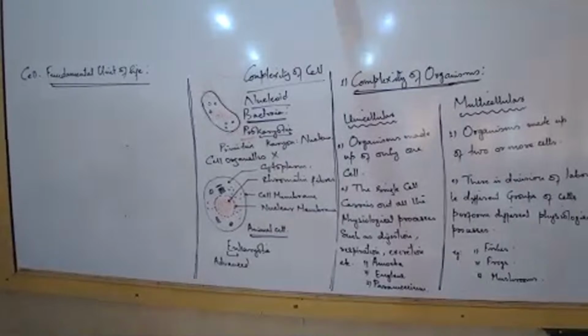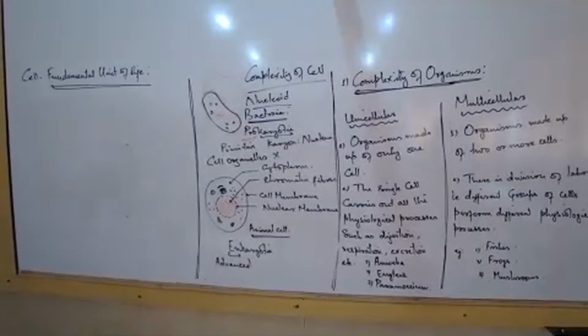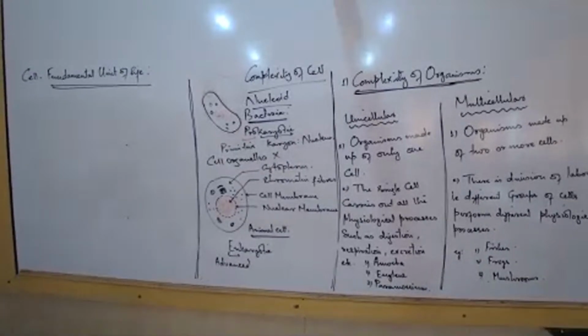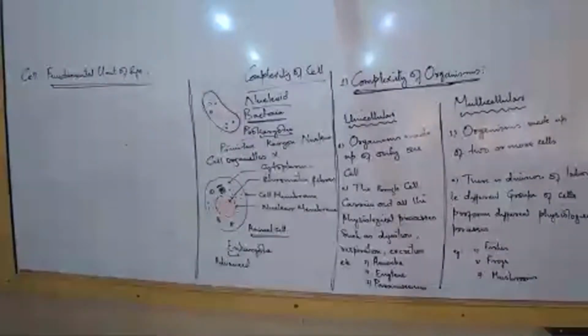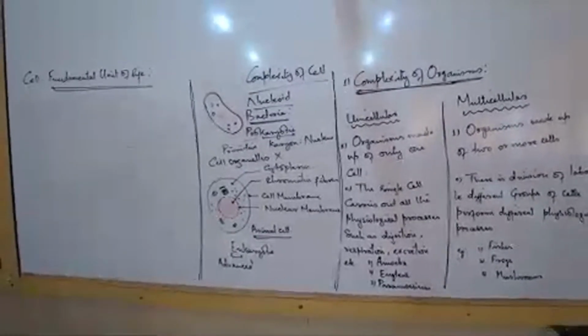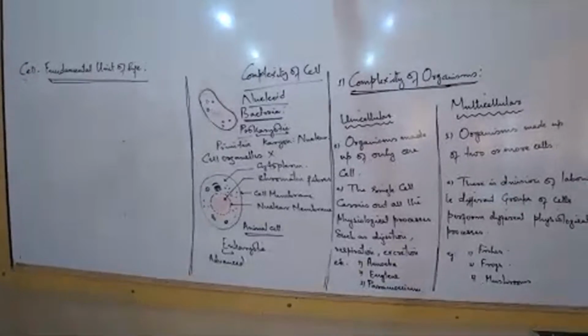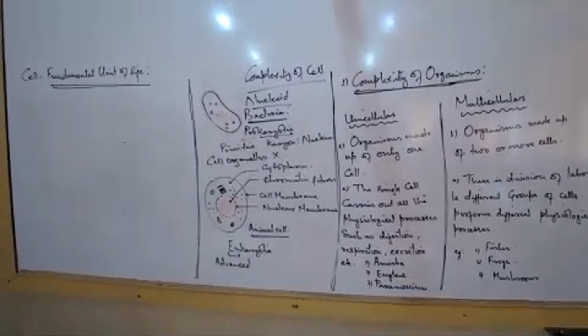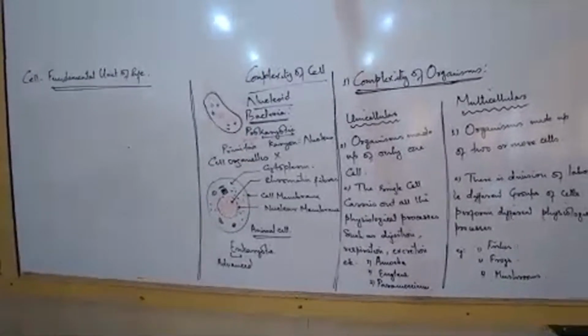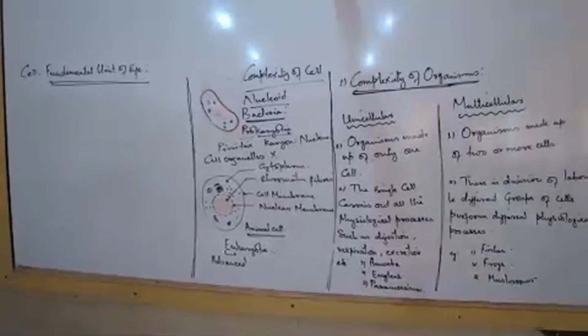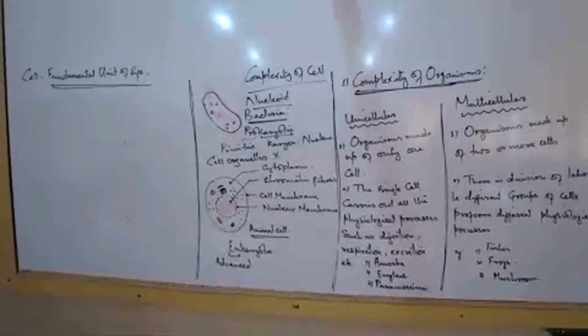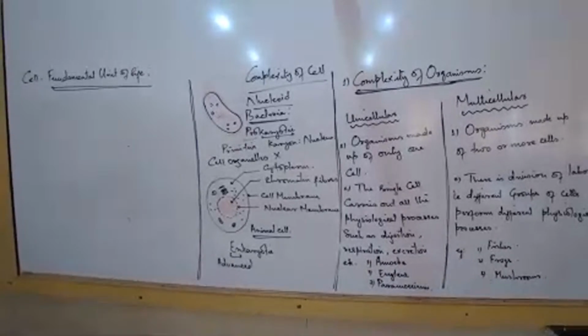Micrometer, I wrote that unit earlier, is much lesser than a meter. Eukaryotic cells generally measure 5 to 100 micrometers. Nuclear region: in prokaryotes an organized nucleus is absent; in eukaryotes an organized nucleus is present and the nuclear membrane is present.